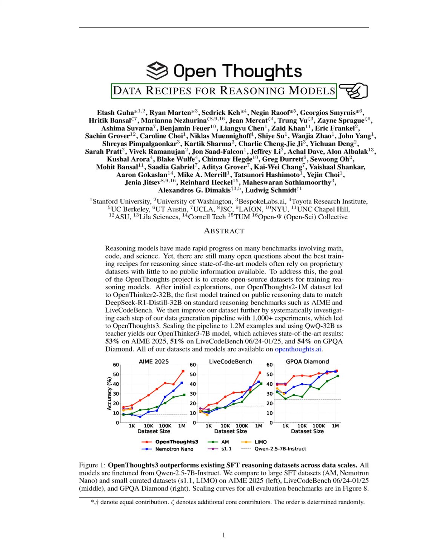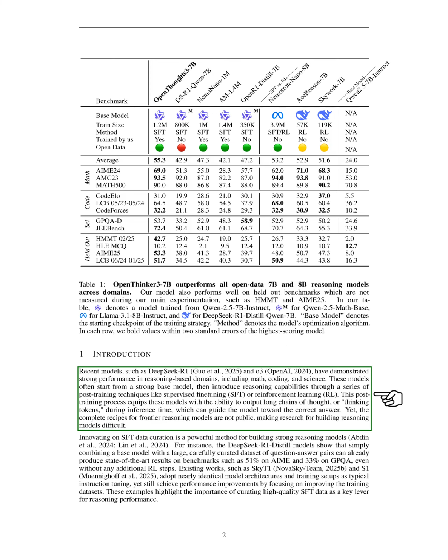Section: Introduction. In this section, we discuss recent models like DeepSeek R1 and O3, which have shown impressive results in reasoning tasks such as math, coding, and science. These models typically begin with a strong foundational model and enhance their reasoning abilities through post-training methods like supervised fine-tuning, SFT, or reinforcement learning, RL. This post-training allows the models to generate extended reasoning sequences, or thinking tokens, that help them arrive at correct answers.